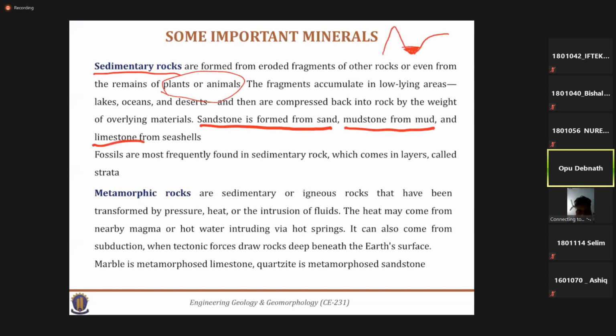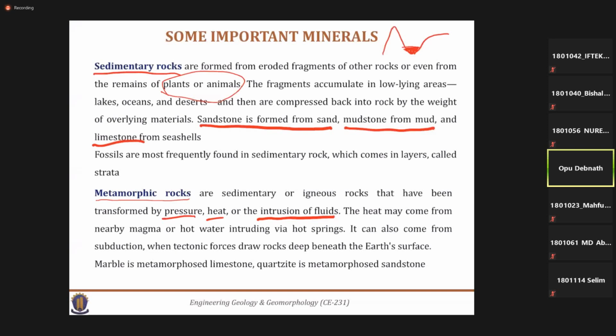Okay, and the last example of a rock for me is the metamorphic rock. These metamorphic rocks are actually the transformed version of a sedimentary rock or an igneous rock that have been transformed by external agents like pressure, heat, and the intrusion of fluid. So these are the basic reasons for the formation of metamorphic rocks. The heat may come from nearby magma or hot water intrusion.